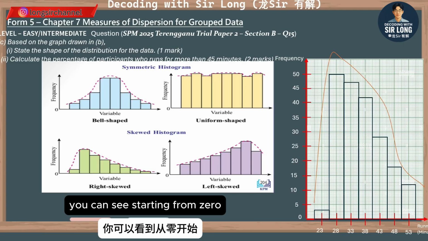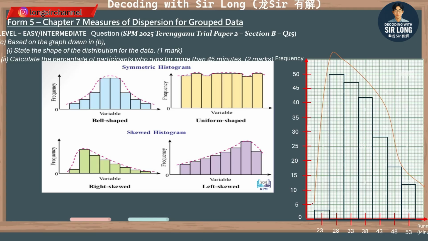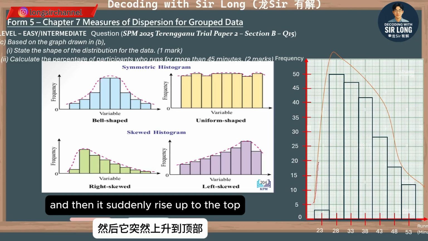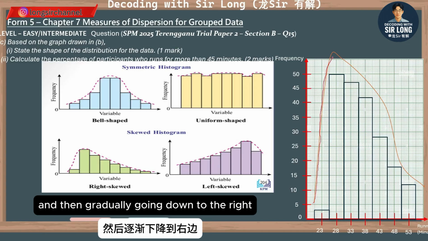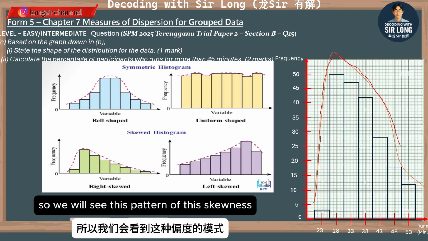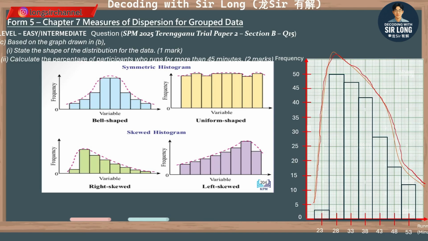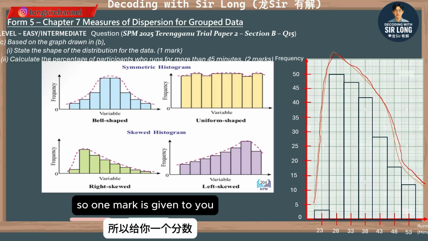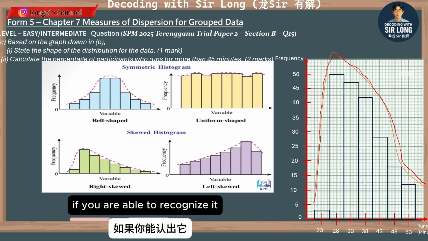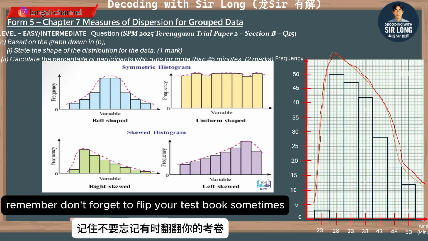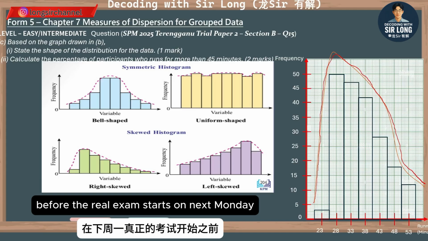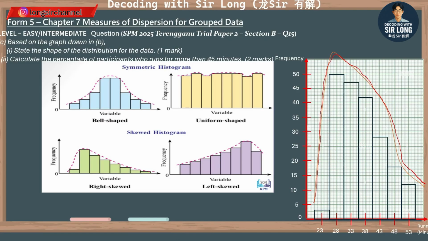Because you can see starting from 0 it suddenly rises up to the top and then gradually goes down to the right. So when you see this pattern of skewness, the whole histogram is right skewed. It's quite easy. So 1 mark is given to you if you are able to recognize it. Remember, don't forget to flip your textbook sometimes before the real exam starts next Monday or 2 days later.